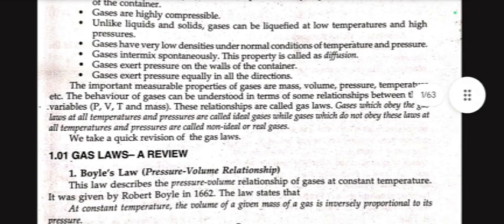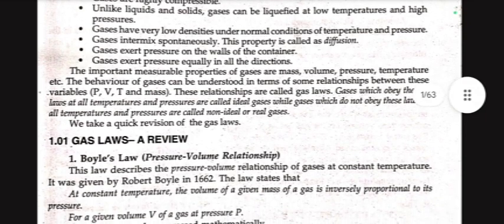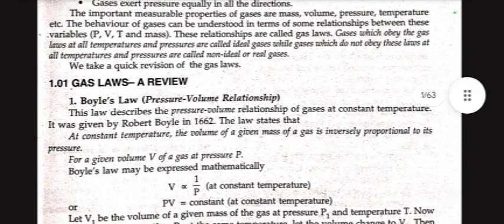The important measurable properties of gases are mass, volume, pressure, temperature, etc. The behavior of gases can be understood in terms of some relationships between these variables P, V, T and mass. These relationships are called gas laws. Gases which obey the gas laws at all temperature and pressure are called ideal gases, while gases which do not obey these laws at all temperature and pressure are called non-ideal or real gases. We take a quick revision of the gas laws.